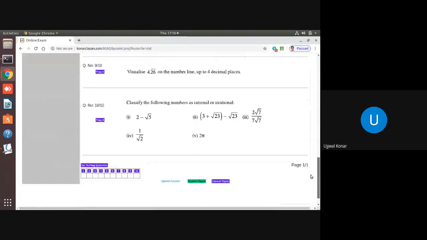I'll give you the DPPs you need to solve, and you really need to work on all these things very, very meticulously. If you do all these things, as I said a few minutes back, it will help you make your foundation rock solid, so that it will be helpful to prepare for the competitive entrance examinations in future. And second, your board examination marks will be very good. These are the two advantages of solving these DPPs as I assigned.